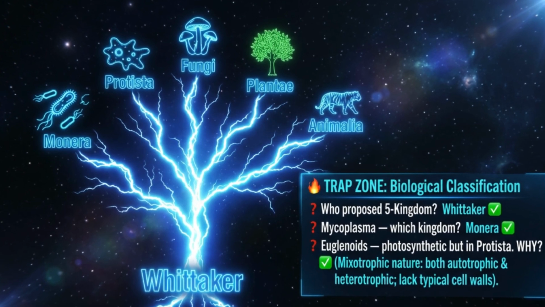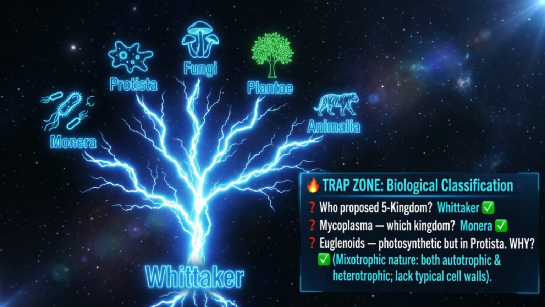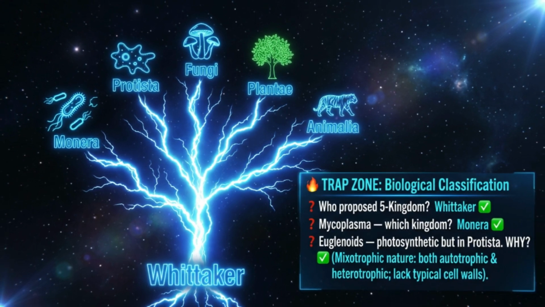Biological classification. 5 kingdoms, given by R.H. Whittaker in 1969. Lock that year in your memory. Now, mycoplasma, smallest living organism, no cell wall, still placed in Monera because it's prokaryotic.